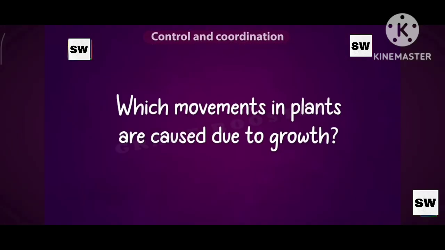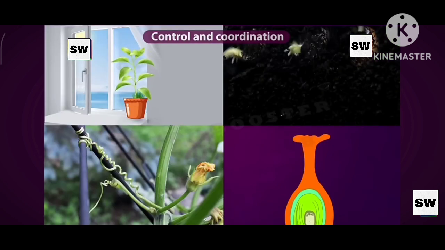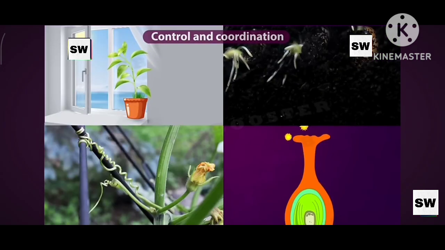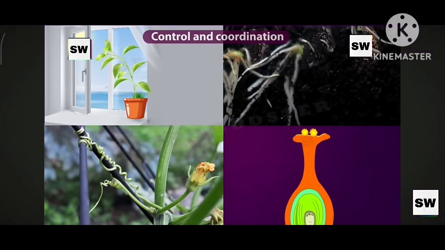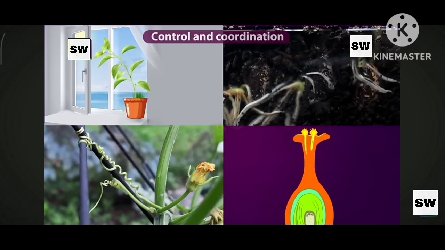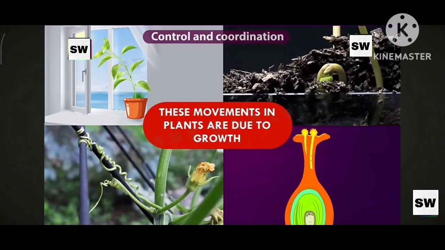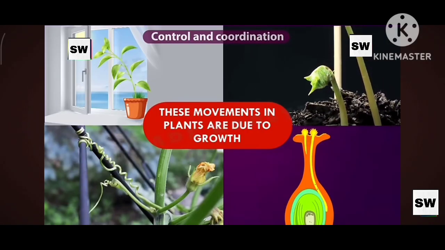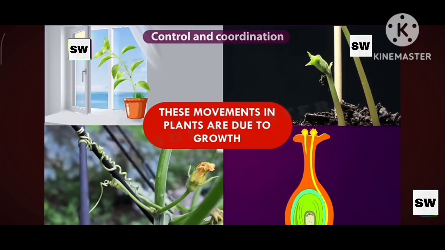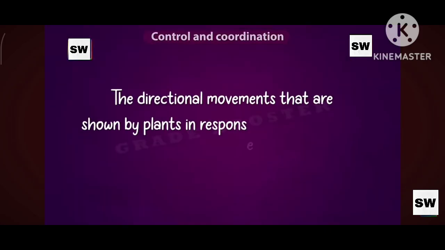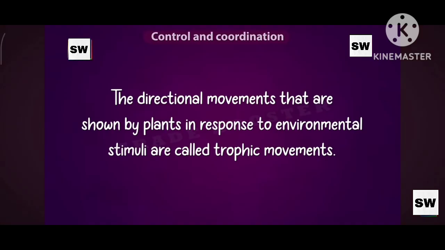Now let us see which movements in plants are caused due to growth. The movements in plants like stem moving towards sunlight, roots growing towards soil, and tendrils coiling around some support, and the pollen tube from the pollen grain growing towards the ovule, all these are caused due to growth. In fact, these movements are the responses for different stimuli. The directional movements that are shown by plants in response to environmental stimuli are called tropic movements.